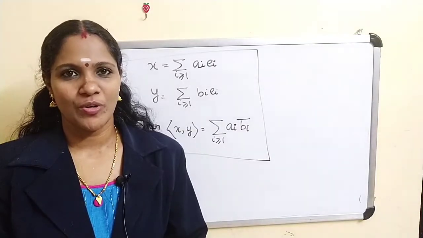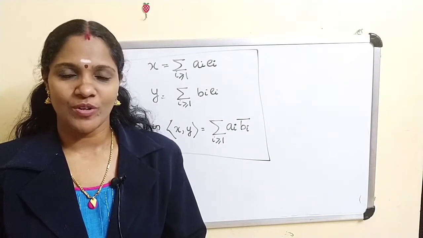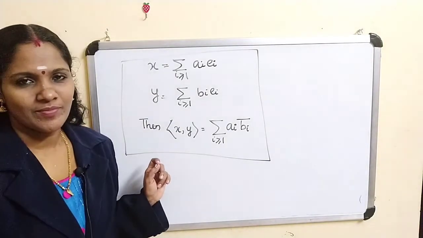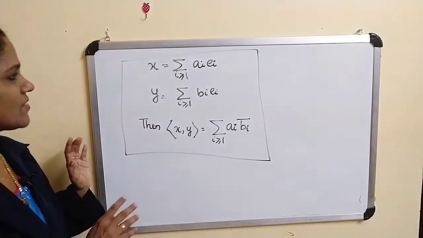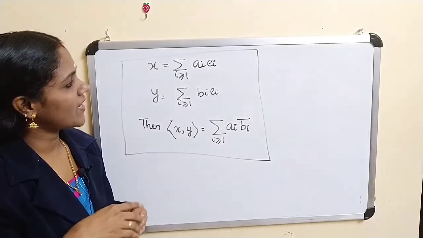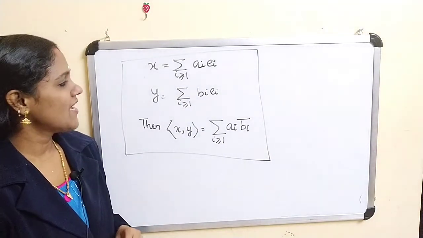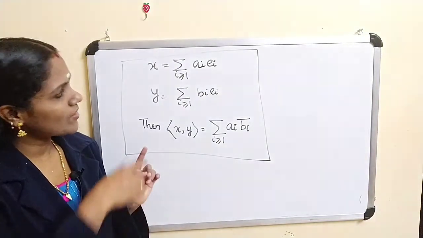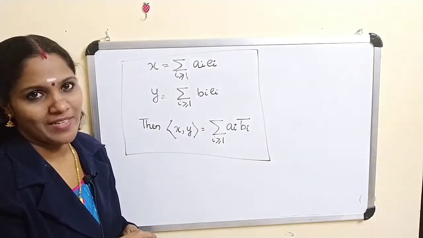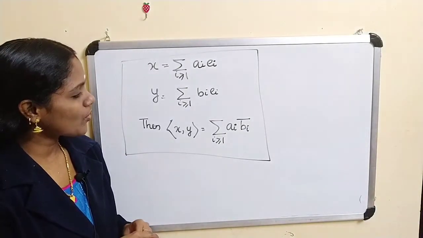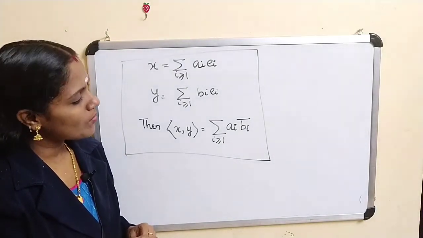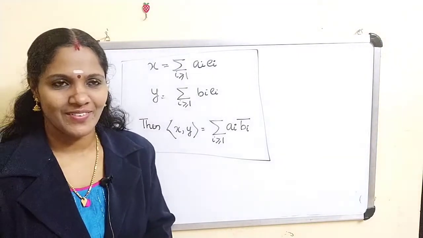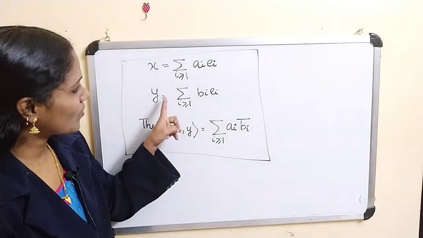Now we are going to prove one theorem. Before going to the theorem, just look at this result. We already proved this result. Let x be equal to sigma i greater than or equal to 1 a_i e_i and y equal to sigma i greater than or equal to 1 b_i e_i, where the e_i's are orthonormal. Then the inner product of x, y is equal to sigma i greater than or equal to 1 a_i b_i conjugate.